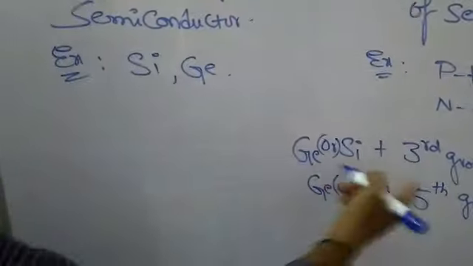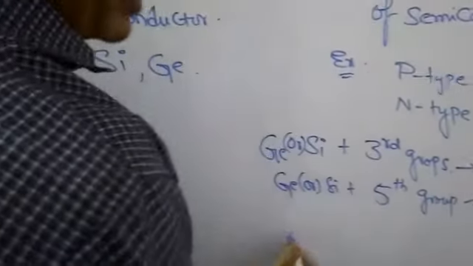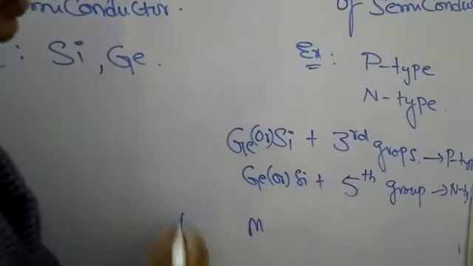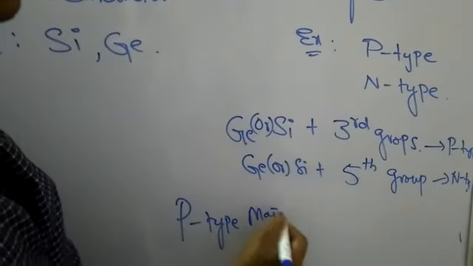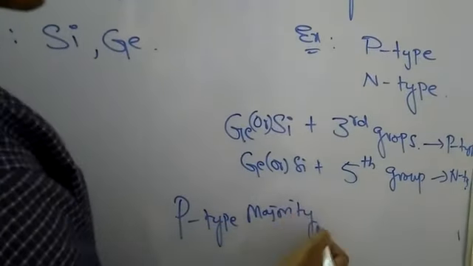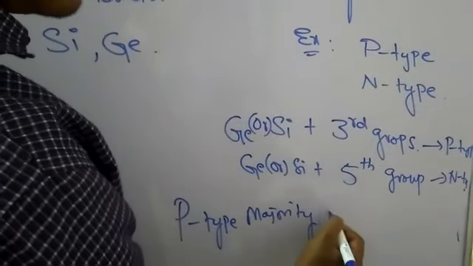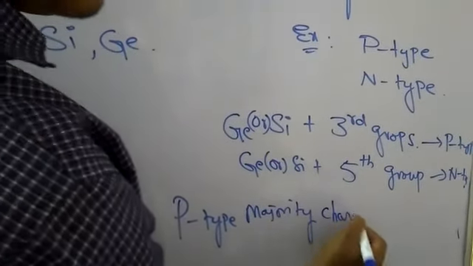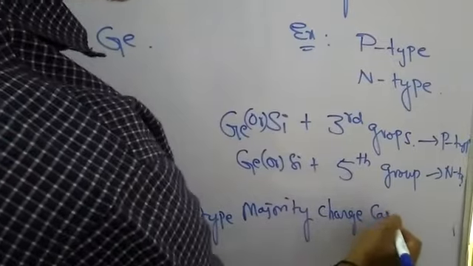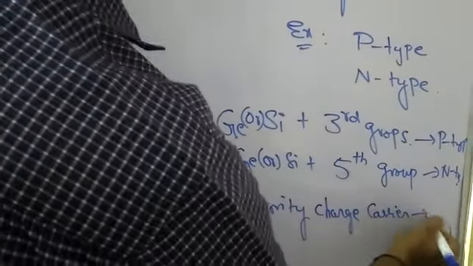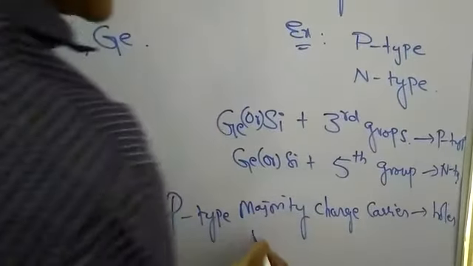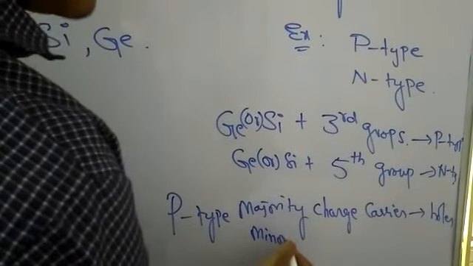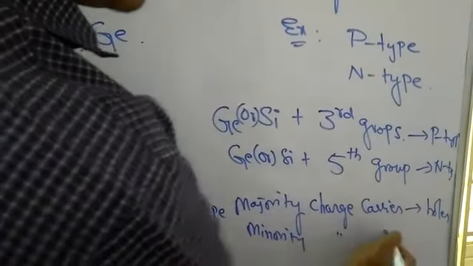In p-type semiconductor, the majority charge carriers are holes and the minority charge carriers are electrons.